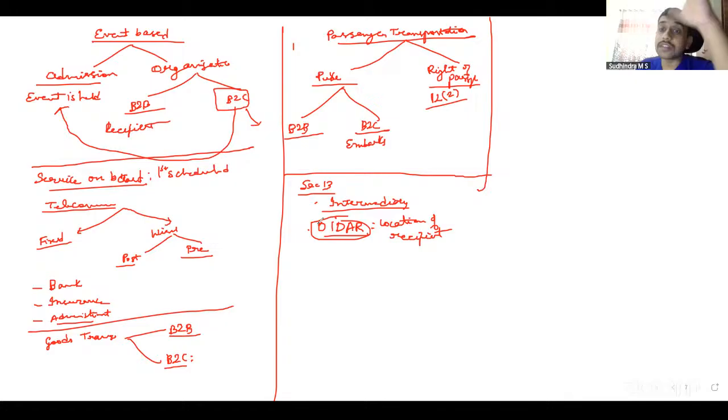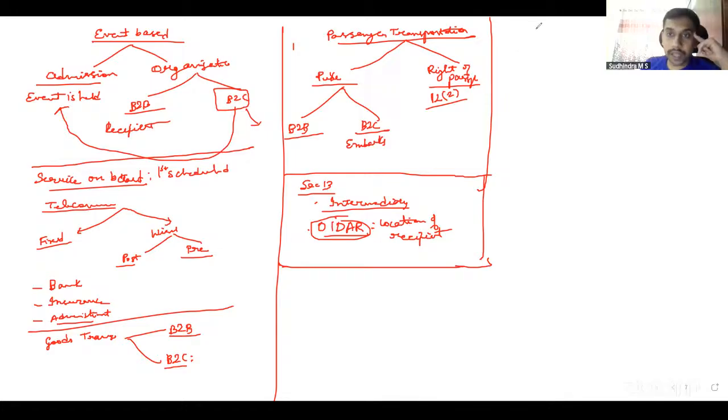Separate provision for online money gaming, section 14A of IGST Act, which talks about how it should be taxed. For OIDAR service provider, if the recipient in India is registered, it comes under RCM. If recipient in India is unregistered, OIDAR service provider has to pay the tax compulsorily. Right? Compulsory registration comes into picture. Whereas online money gaming, irrespective of whether the recipient in India is registered or not, online money gaming service provider only has to pay the tax under FCM. So they will come under compulsory registration with regard to online money gaming. Okay, these are the main points that we discussed there. There are few incidental points also in relation to that discussion.